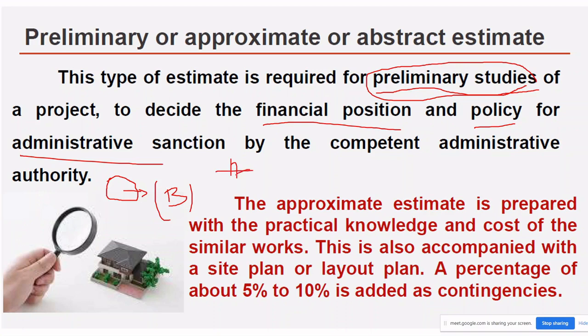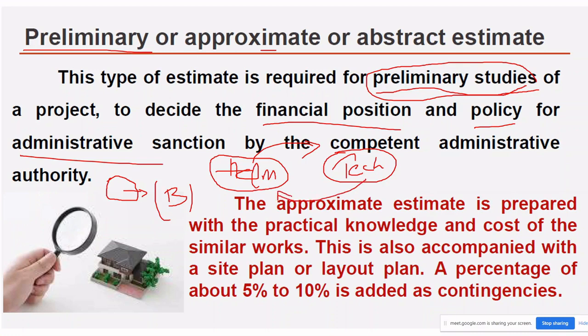There will be two departments, one is the administrative department and another one is the technical department. What the politician has promised will be noted by the administrative department, and they will tell the technical department that the politician has promised such and such a bridge, so see whatever the cost is. Then what will the technical department do? They will do this preliminary or approximate or abstract estimate, and they will send it to the administrative authority.